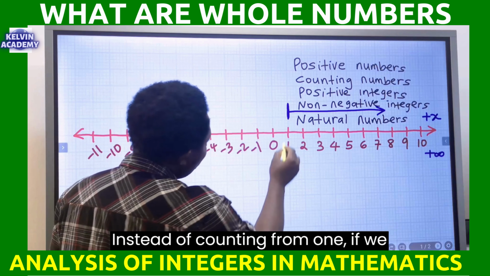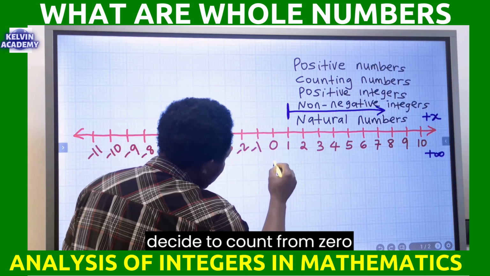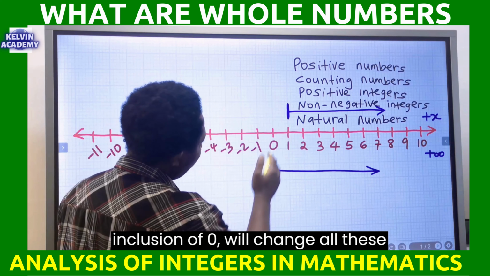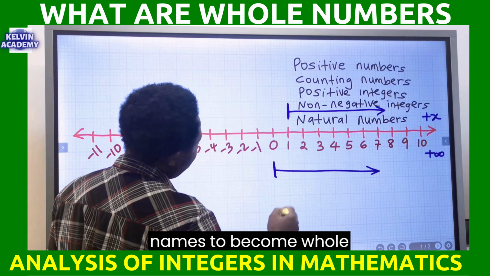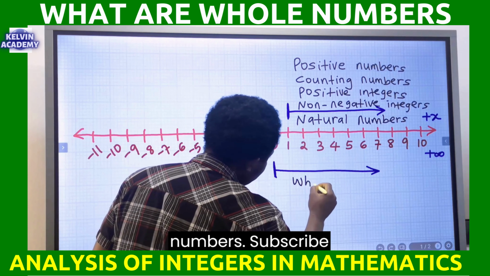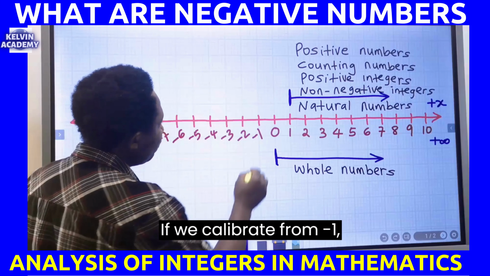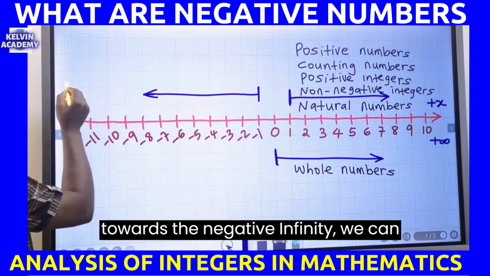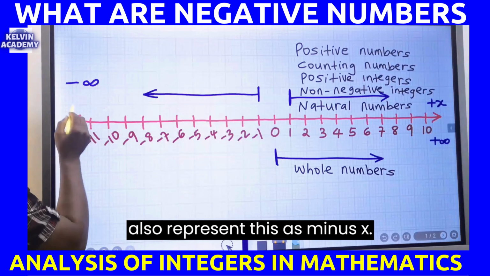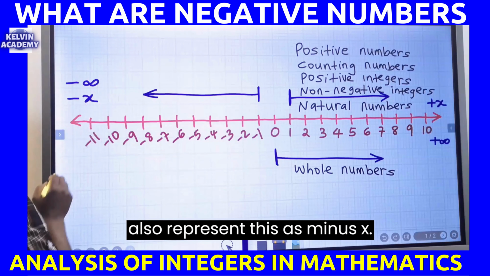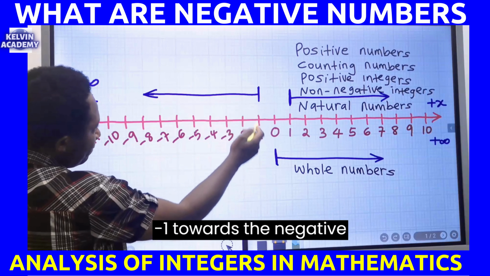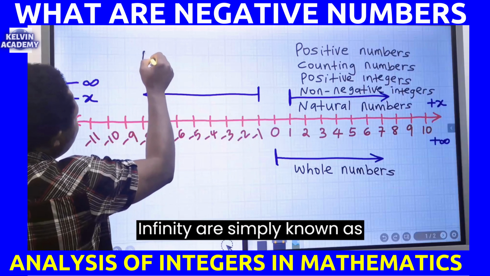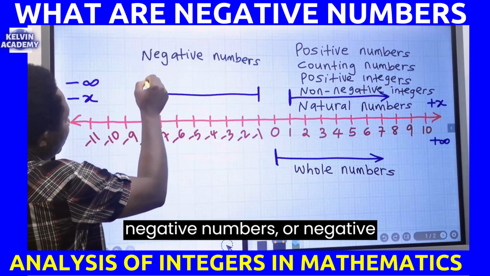Instead of counting from 1, if we decide to count from 0 towards this direction, just the inclusion of 0 will change all these names to become whole numbers. If we calibrate from -1 and move towards this direction, which is towards the negative infinity, we can also represent this as -x. All the numbers from -1 towards the negative infinity are simply known as negative numbers or negative integers.